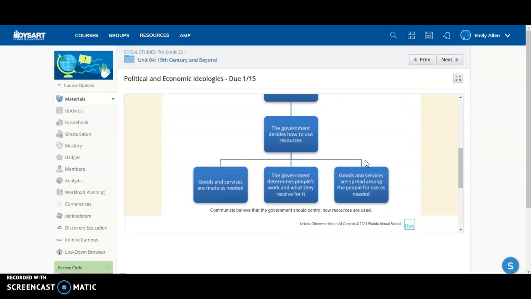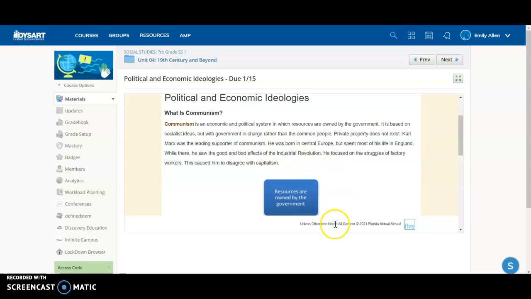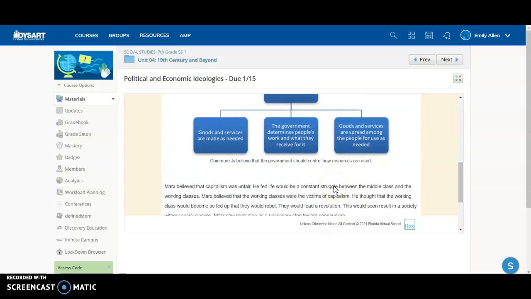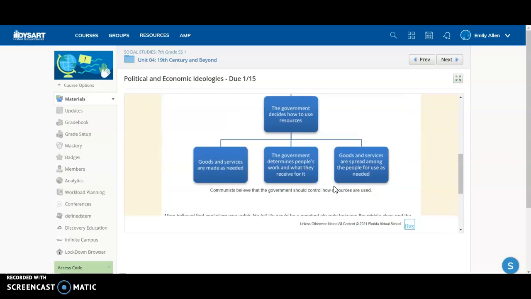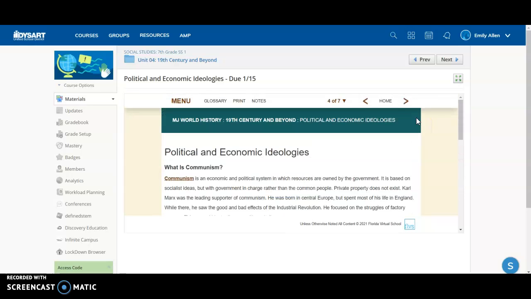Communism, very similar, okay? Similar visual to socialism. Get a definition, get the visual, so you have a really good understanding about who Karl Marx was and what he was believing and what this whole idea of communism is.